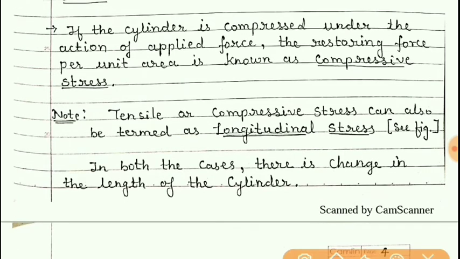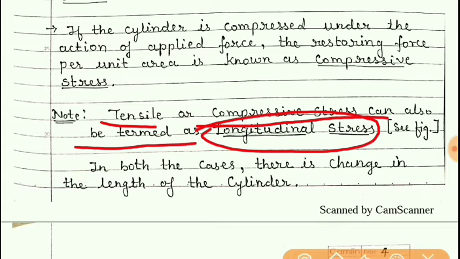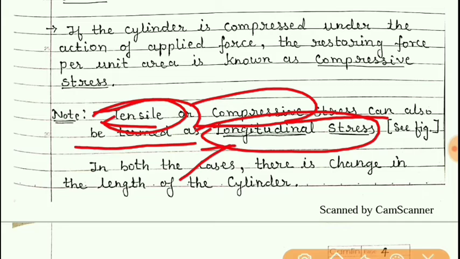Now students, this tensile or compressive stress can also be termed as a longitudinal stress. That means, if you want to give one word for this tensile or compressive stress, then we can say that it is a longitudinal stress.